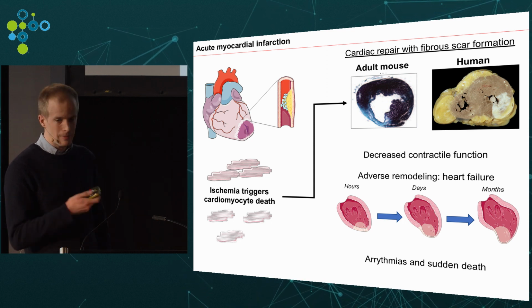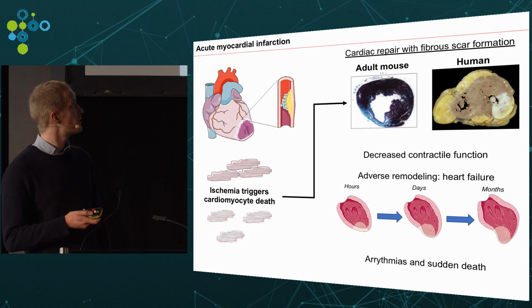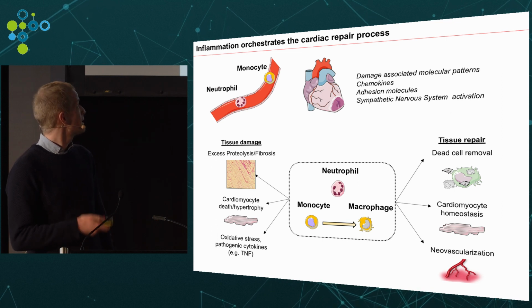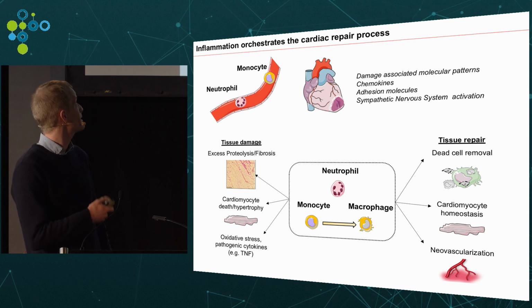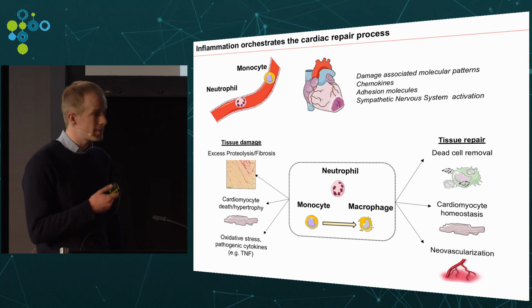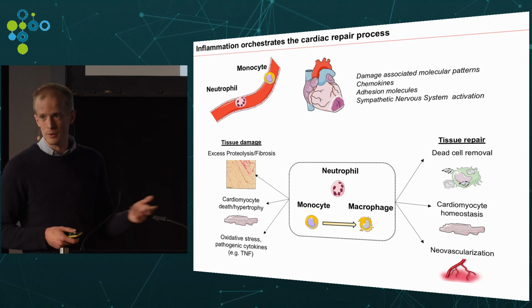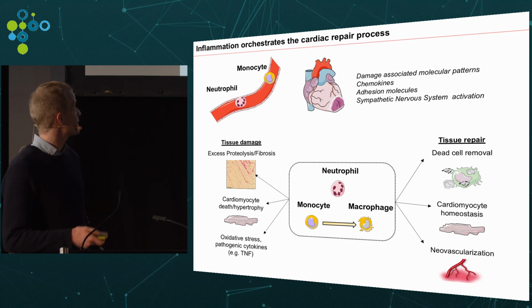What happens in the heart is basically a wound healing process, and this wound healing process is very much dependent on the inflammatory response. Immediately after infarction, there will be a massive recruitment of various immune cell types, mostly cells of the innate immune system, such as monocytes and neutrophils. This is a very simplified picture, but these cells are on one end necessary for this tissue repair process, but on the other end can also promote tissue damage.